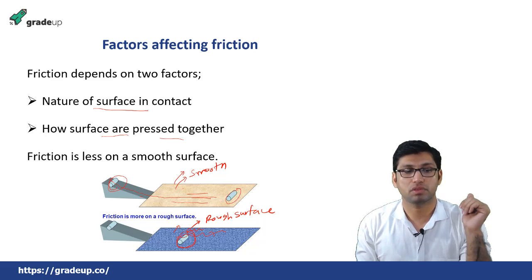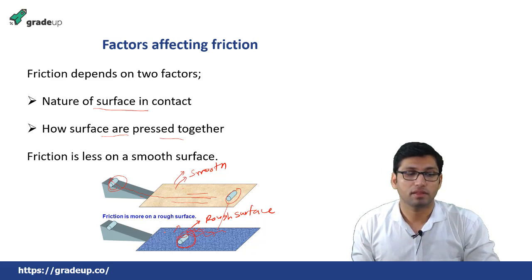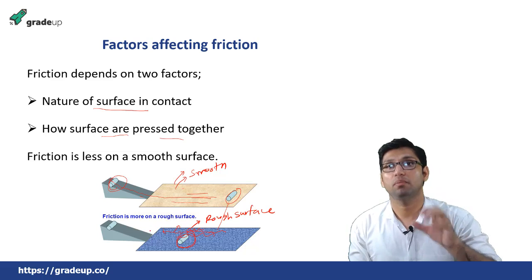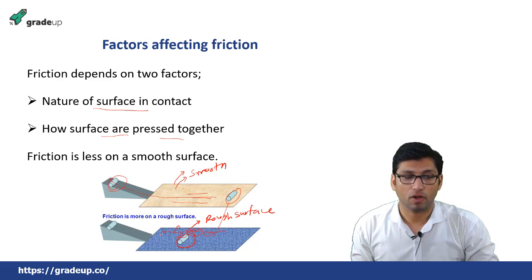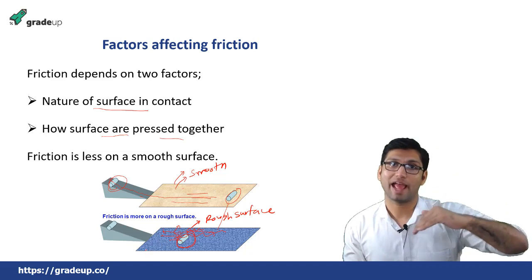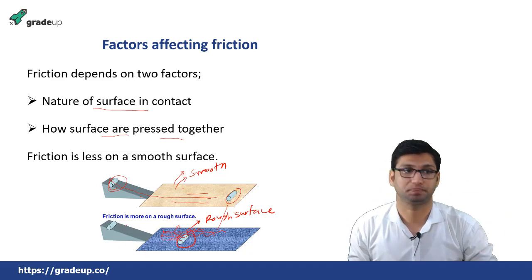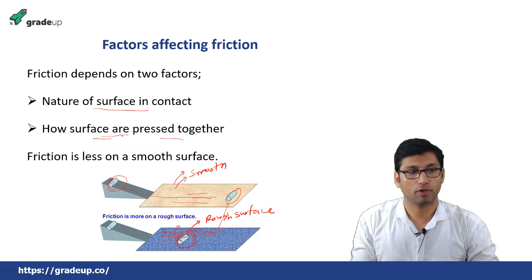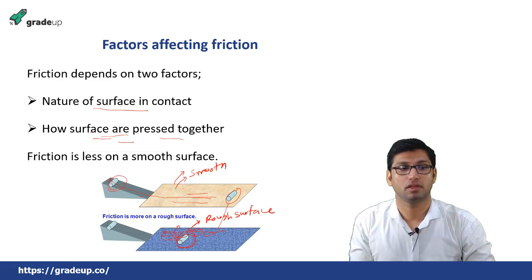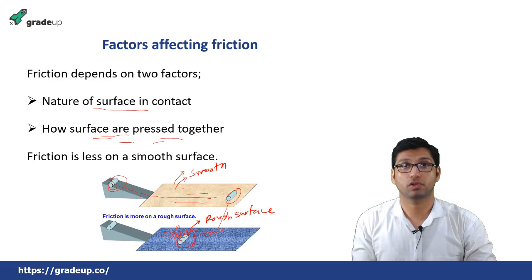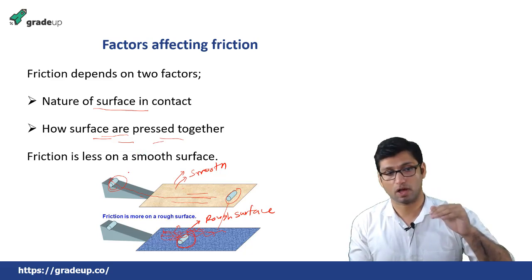But for the smooth surface, the roller has reached this place. The reason is that for the uneven or rough surface, the friction is quite more here. So the force that this roller needs to apply to move has been reduced due to this friction force, which is opposing the motion. Another example of the force of friction is how surfaces are pressed together. So the force of friction also depends on how surfaces are pressed together.